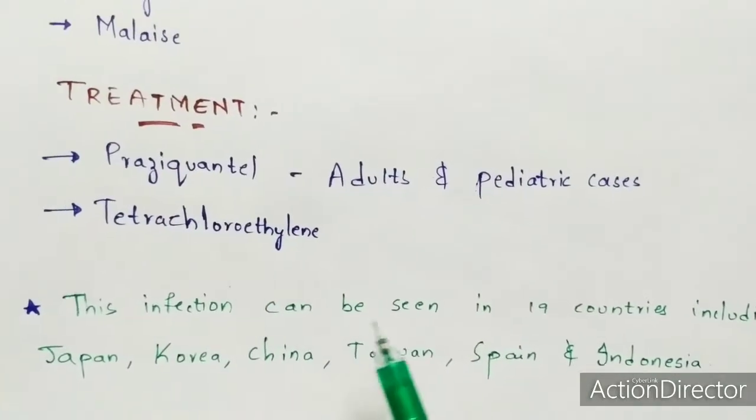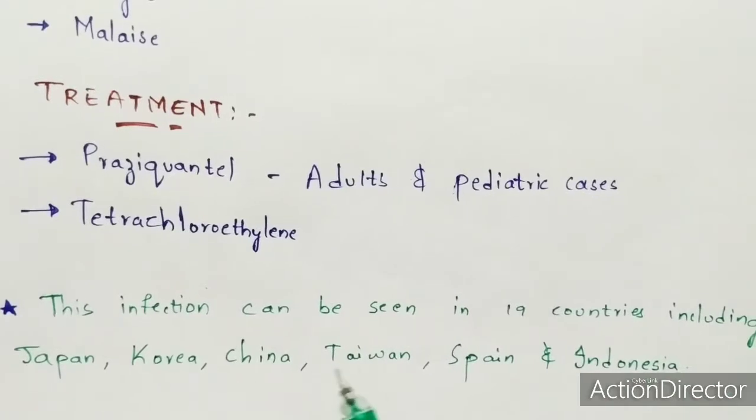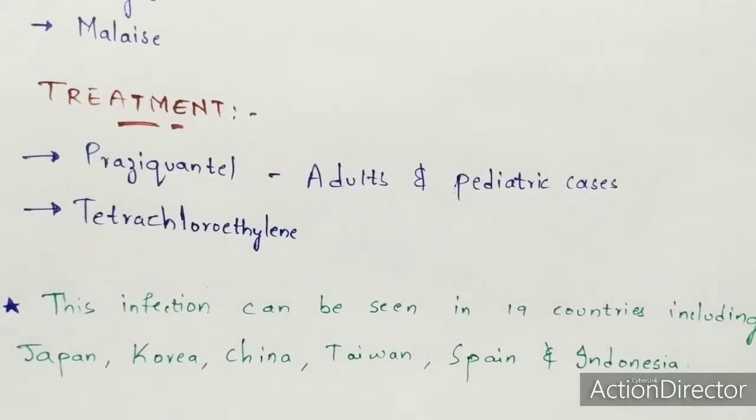This infection can be seen in 19 countries including Japan, Korea, China, Taiwan, Spain as well as Indonesia. So this is about Metagonimiasis.